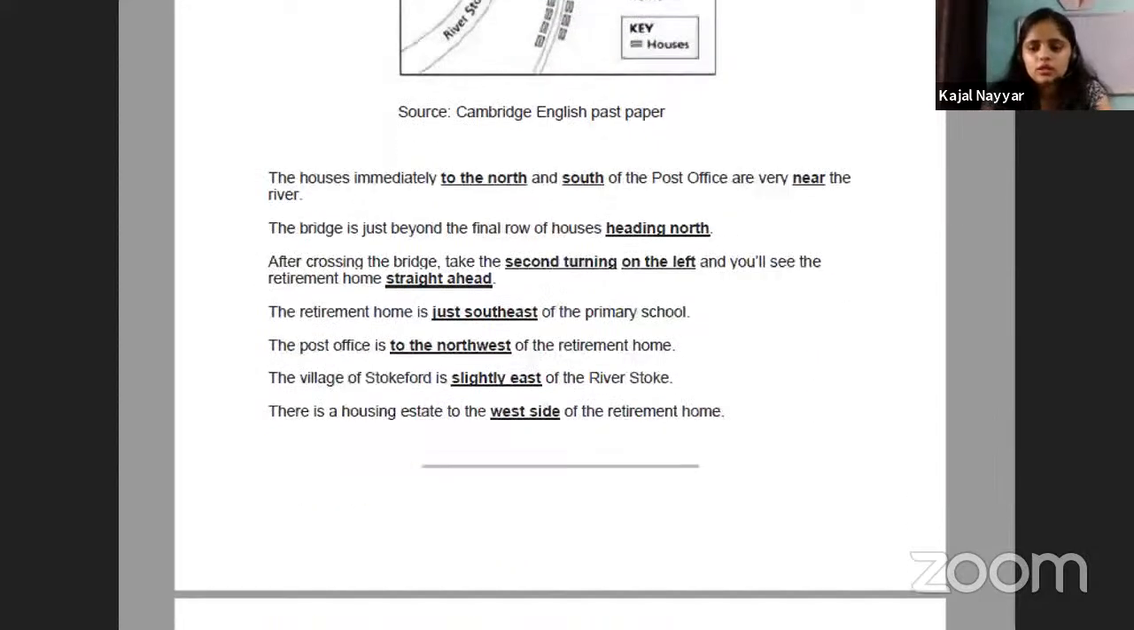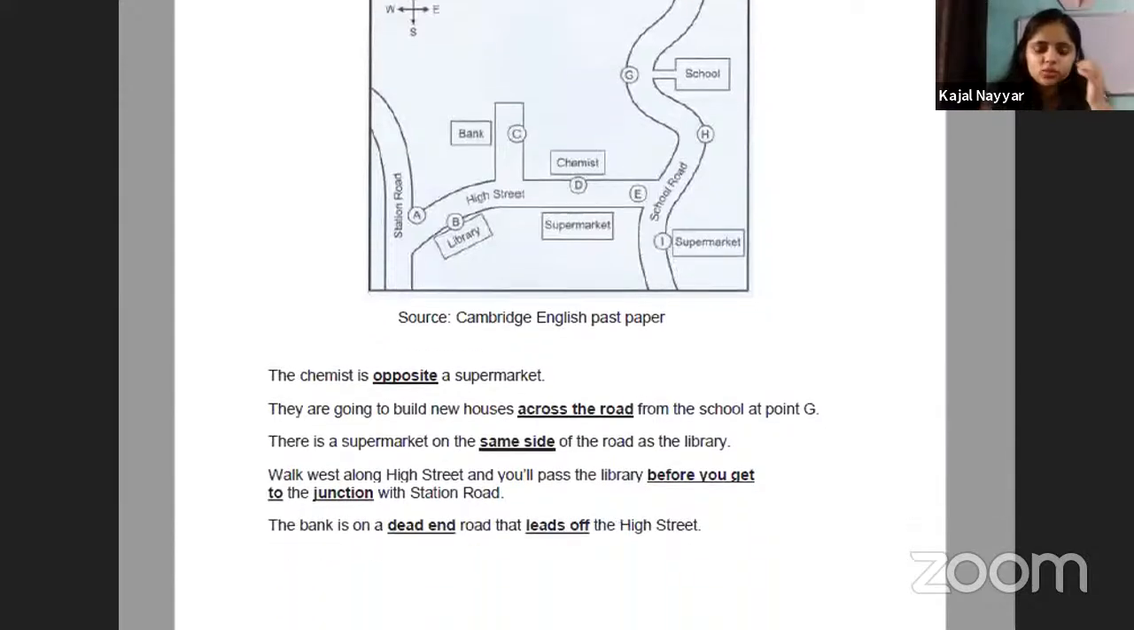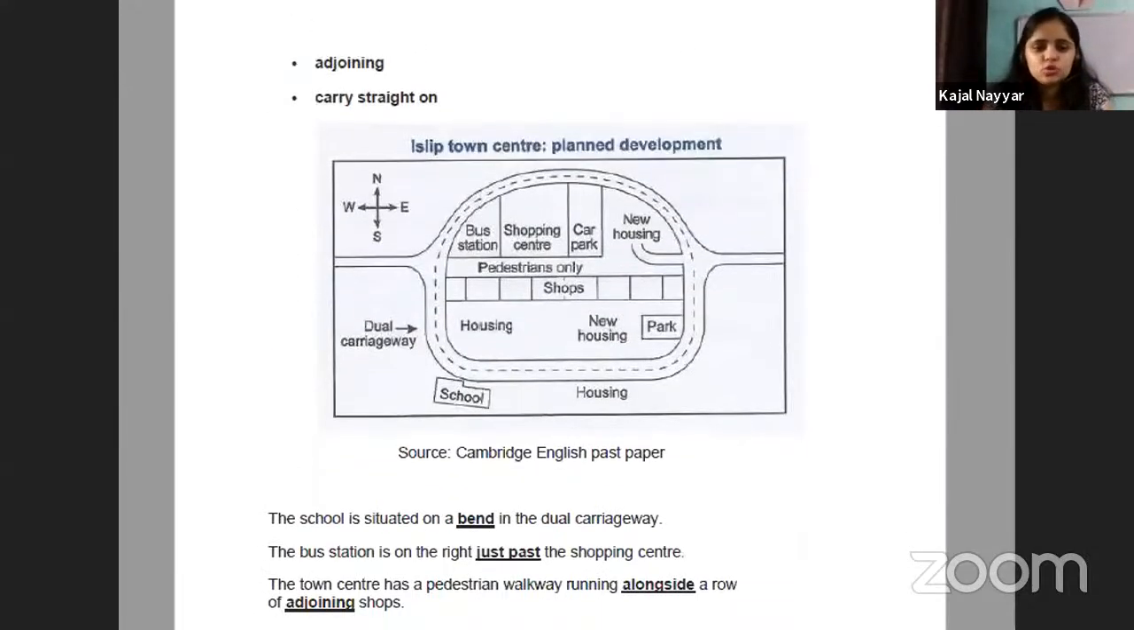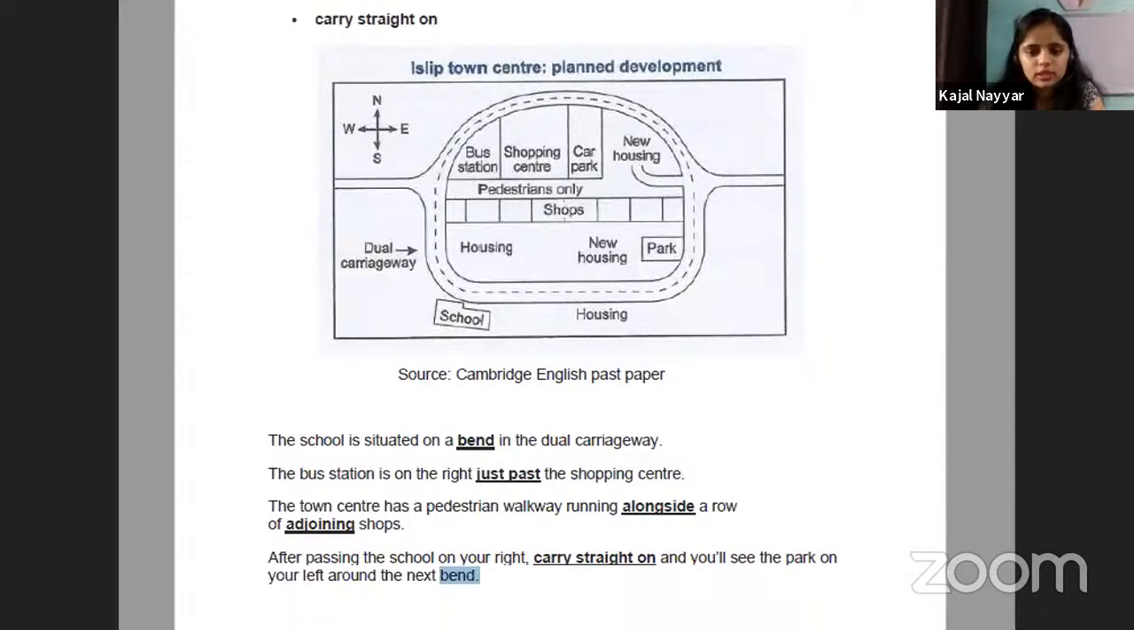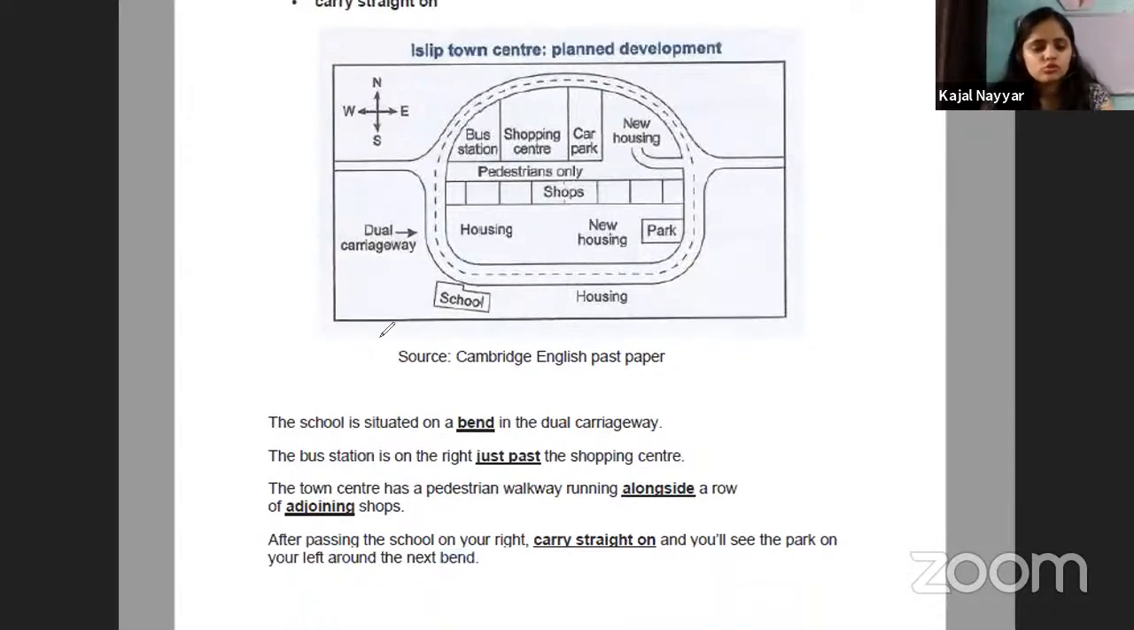Now, there are a few more maps like this, but I have to show you one thing that is very important. So the map can be like this also. They are saying the school is situated on the bend in the dual carriageway. What does the bend mean? When the map is like this, the location is known as the bend. So this point is the bend. You have to identify that this is the bend they are talking about.